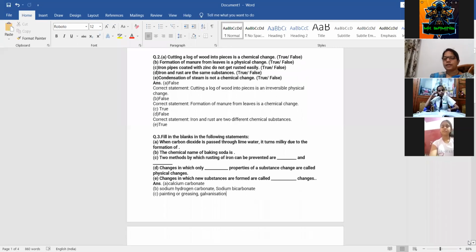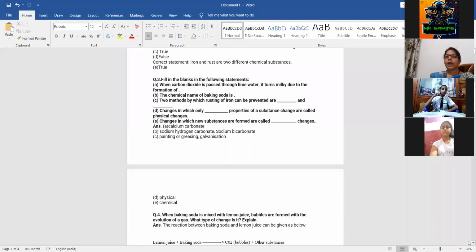Now see, next, fill in the blanks. When carbon dioxide is passed through lime water, it turns milky due to the formation of, this we have already discussed, calcium carbonate. Calcium carbonate is formed there, that's why it turns milky. Next, the chemical name of baking soda is, you can write sodium hydrogen carbonate or you can write sodium bicarbonate. Both names you can write there.